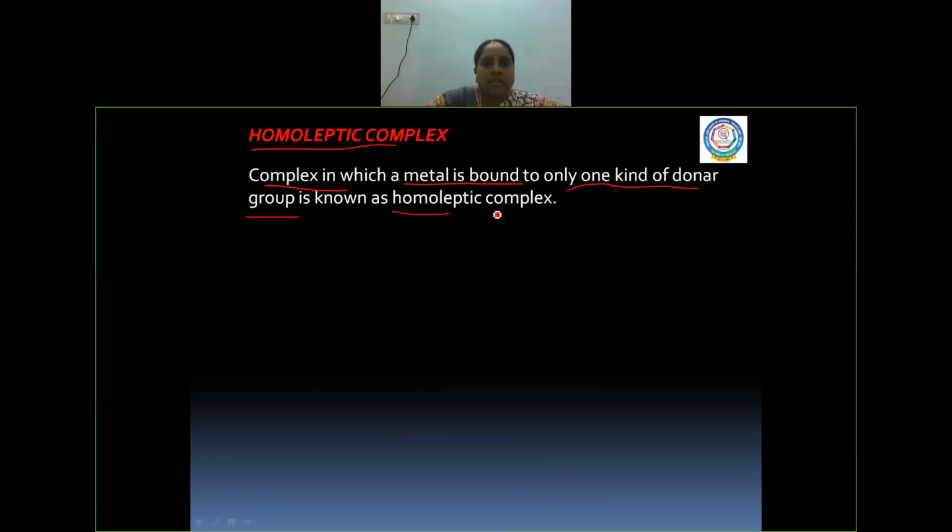In that case the complex is called a homoleptic complex. So identical donor groups means identical ligands, right?